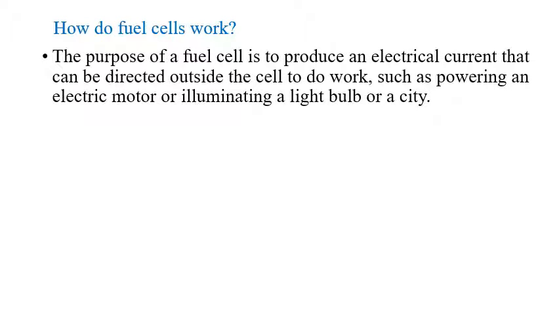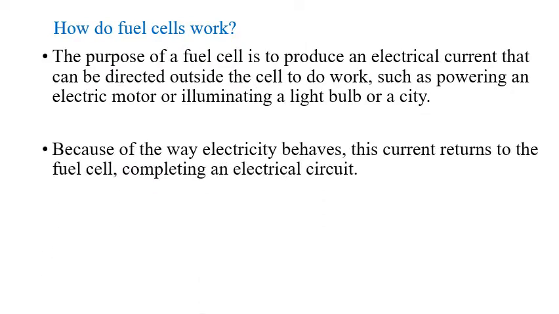How does the fuel cell work? To understand how a fuel cell works: the purpose of the fuel cell is to produce electrical current that can be directed outside the cell to do work, such as powering an electric motor, illuminating a light bulb or a city.